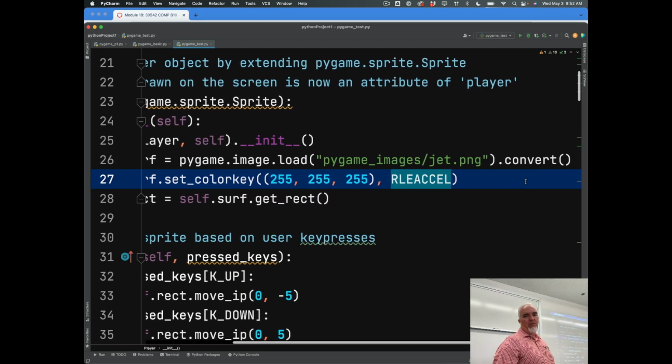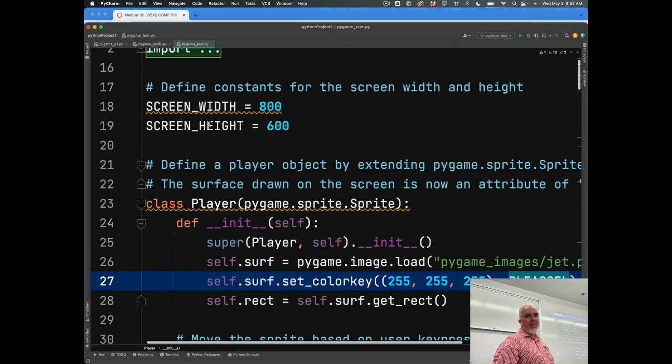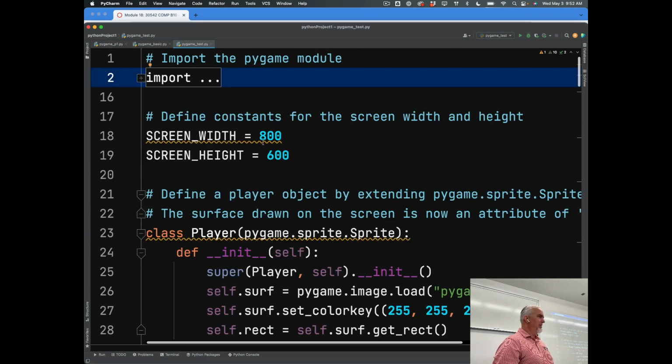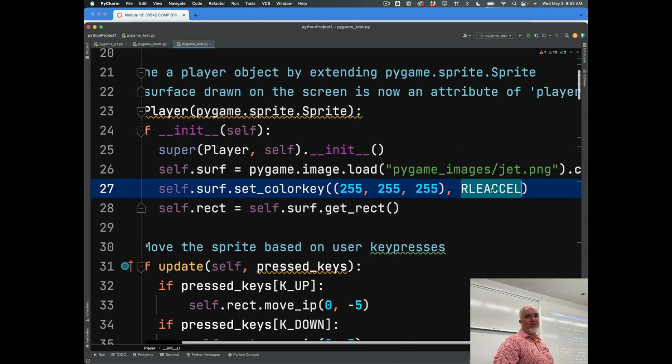And it also is going to use that acceleration construct, and that's not an acceleration of the sprite itself. It's actually a graphics acceleration. So it uses a formula that makes the graphics perform well. You don't even need to know what that means. You just leave it there. But if you can imagine that image is a square picture with a white background that has a jet drawn inside it, I'm saying let's make all that white background disappear in the game.